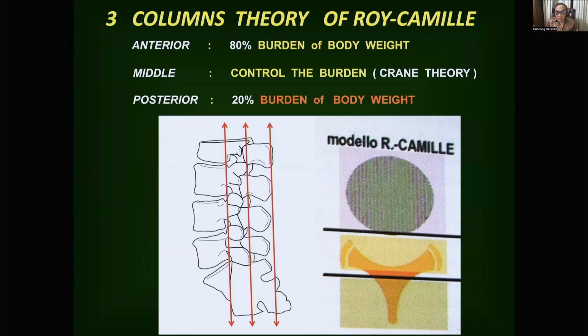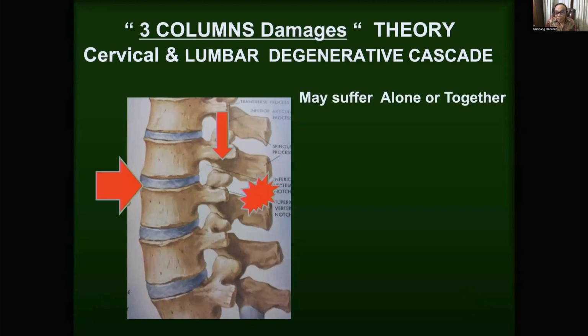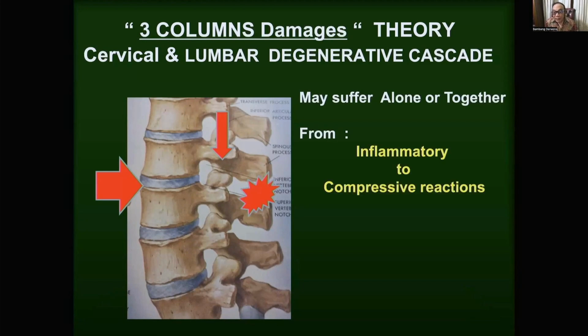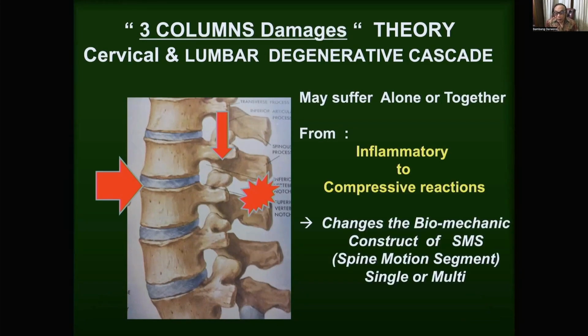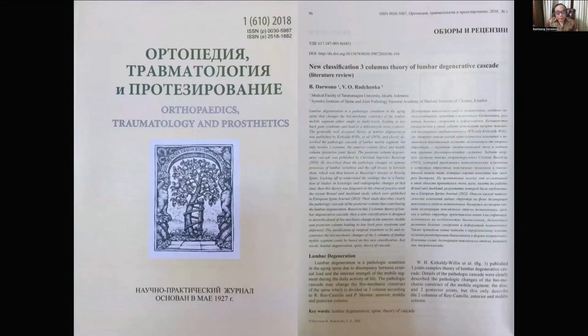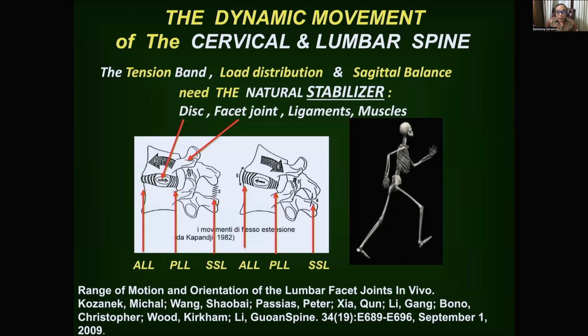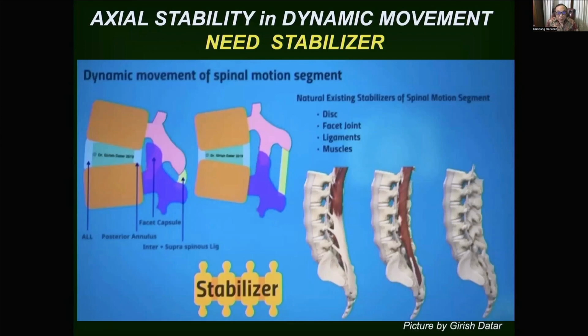Now we can understand that damage can also occur in the anterior, posterior, and middle column. In the three-column damage theory of cervical and lumbar degenerative cascade, it occurs at the anterior, middle, or posterior, and may suffer alone or together from inflammatory to compressive reaction and change the biomechanical construct of the spine motion segment, multi or single, and lead to a spine deformity. Published in 2018. The dynamic movement of the cervical and lumbar spine needs the natural stabilizer, that is the disc, fascia, joint, ligament, and muscle. So the stabilizer is disc, fascia, joint, ligament, and muscle.